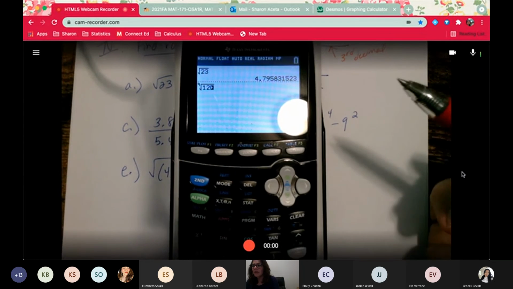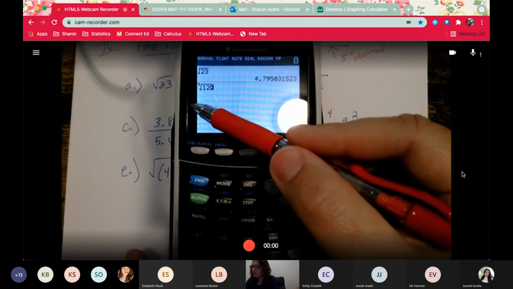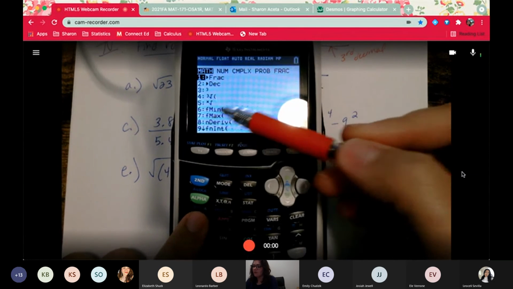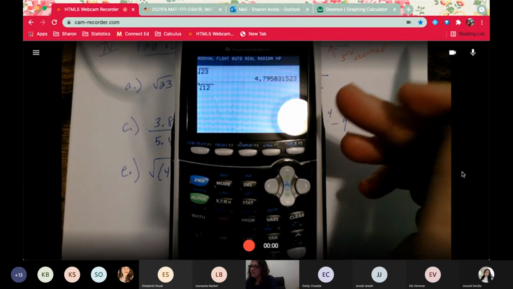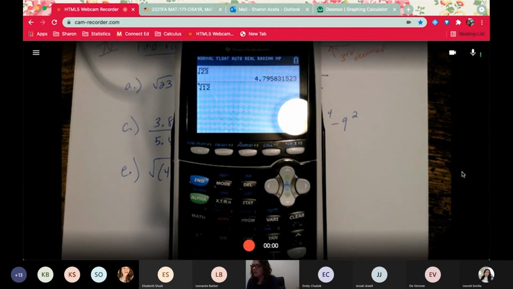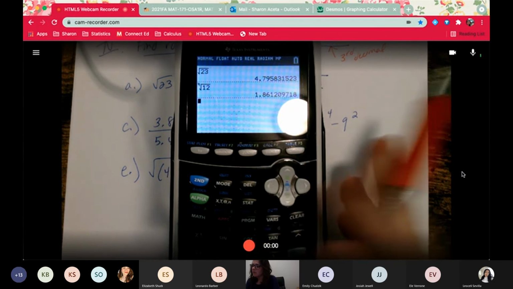If you have an older calculator, like an 83, you would have to type the 4 first, then hit math, then hit that button number 5. But that's what you would have to do for that one. Another trick, which I'll show you in a minute. But let's see, 1.861.